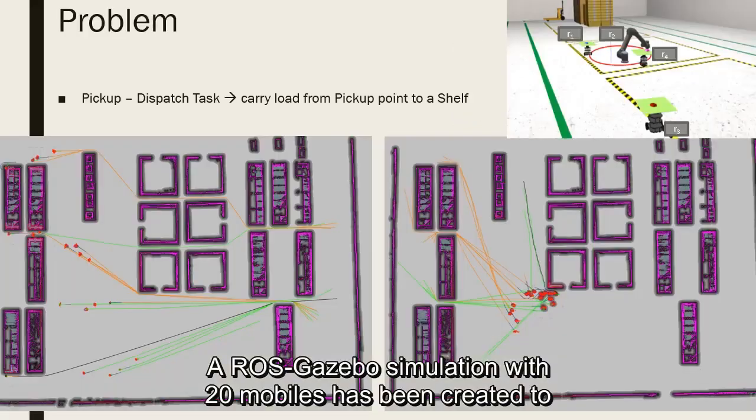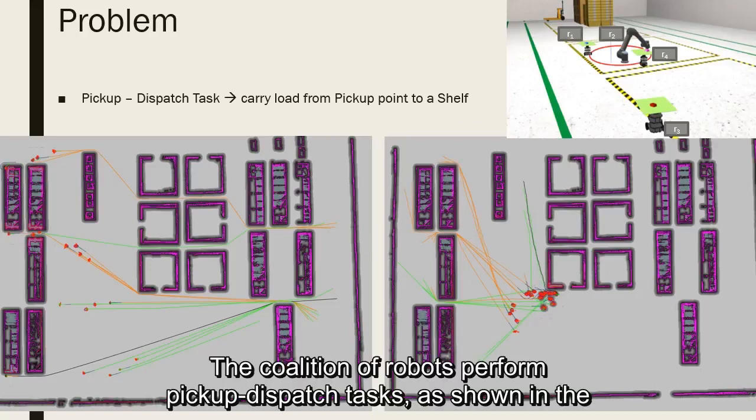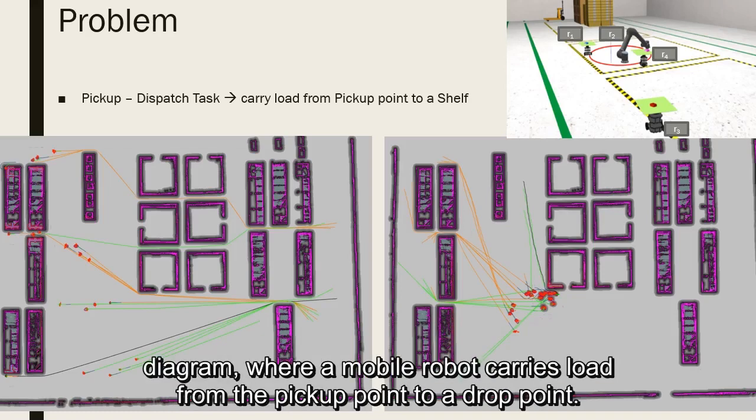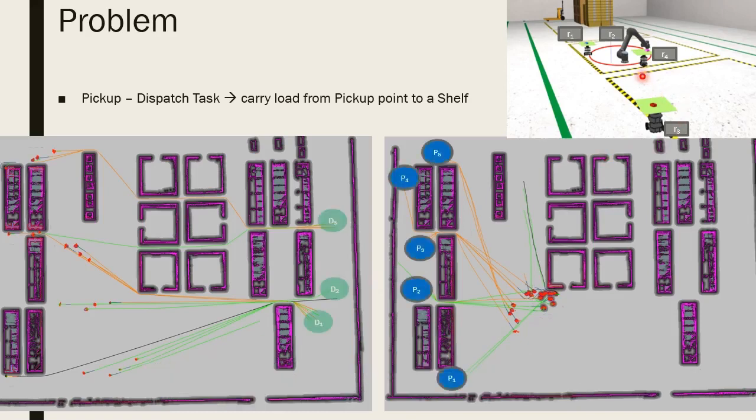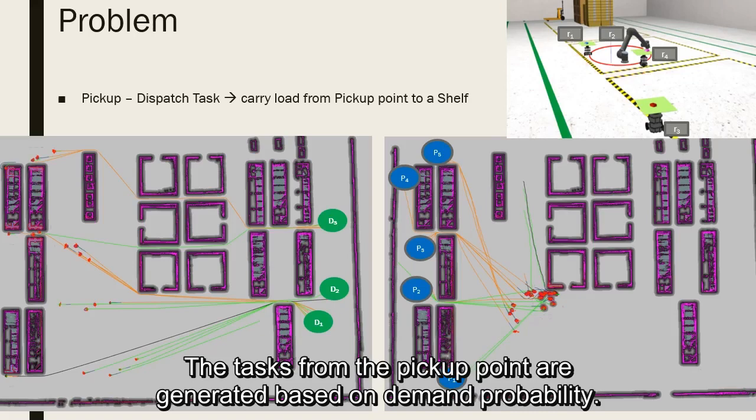A Gazebo simulation with 20 mobile robots has been created to test the proposed approach. The coalition of robots perform pickup dispatch tasks as shown in the diagram, where a mobile robot carries a load from the pickup point to a drop point. The tasks from the pickup point are generated based on demand probability.